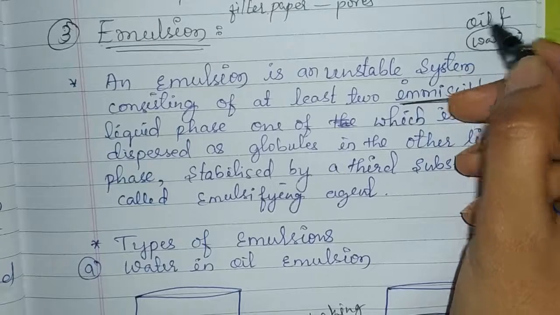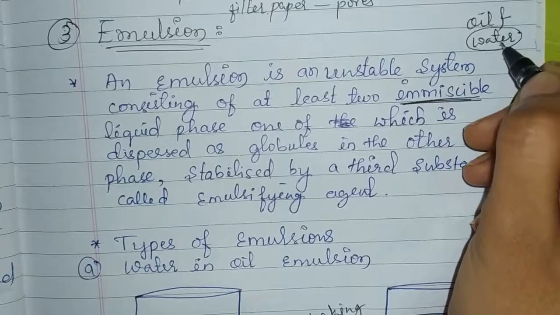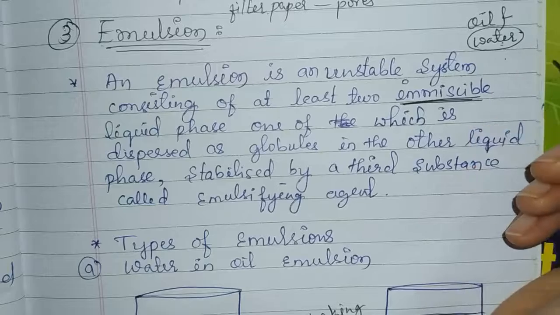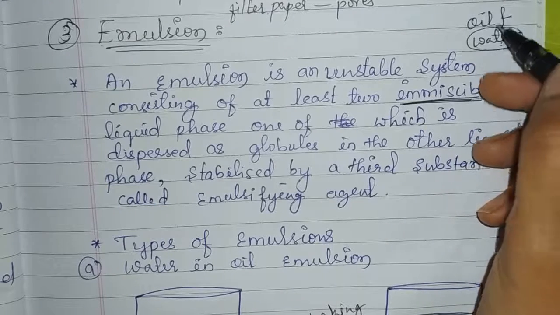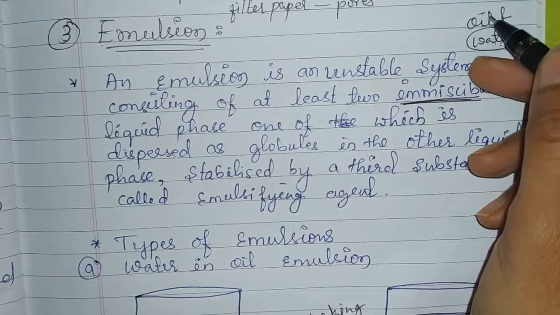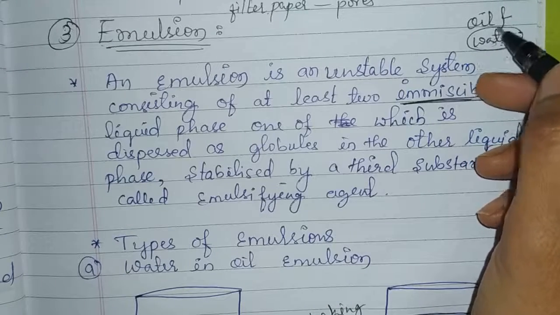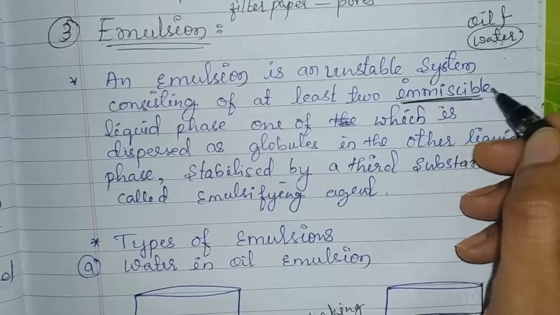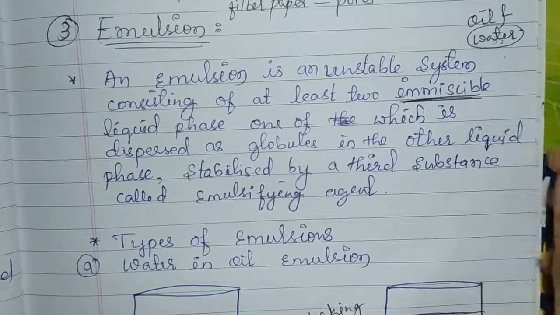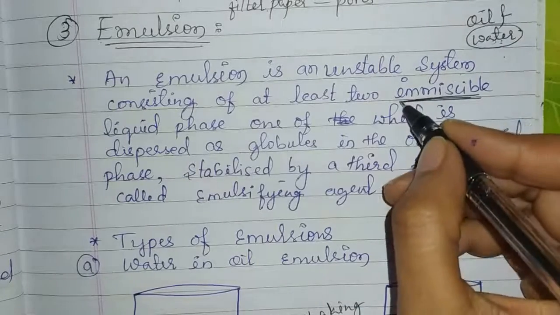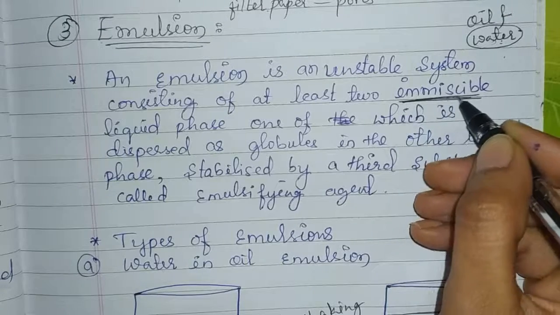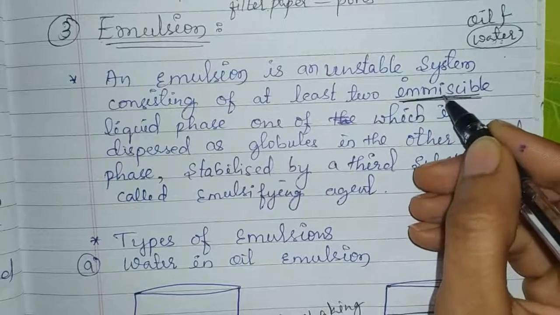One is the oil layer, another is the water layer, and the water layer is present at the bottom of the beaker with the oil above it. They are not miscible, they do not mix. Immiscible means which are not mixed.